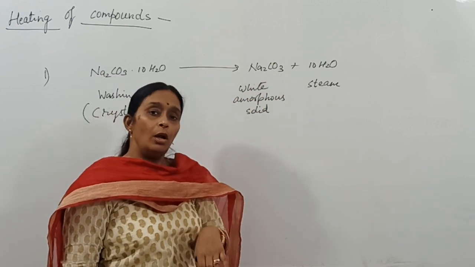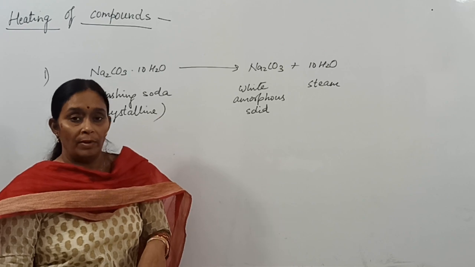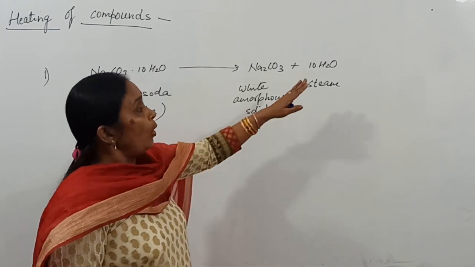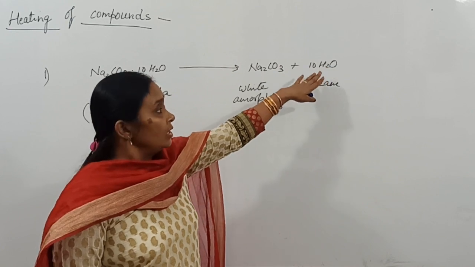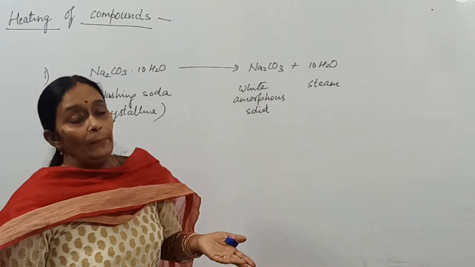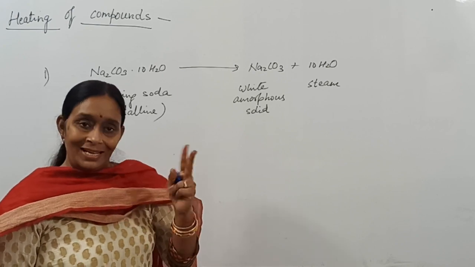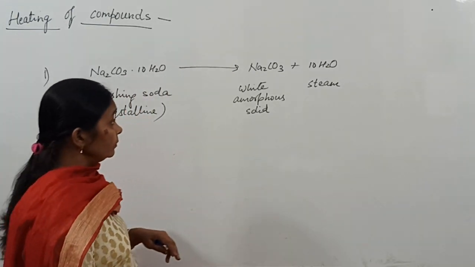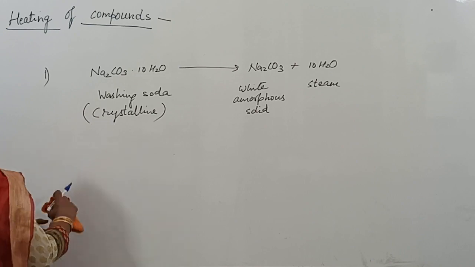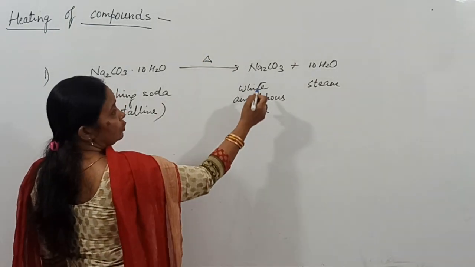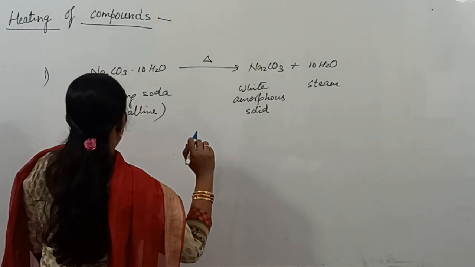This is a test for water vapor. Another test: if you bring blue cobalt chloride paper in contact with this condensed liquid, it turns pink. So these two are the tests for water vapor. Washing soda on heating gives white amorphous solid sodium carbonate and steam.